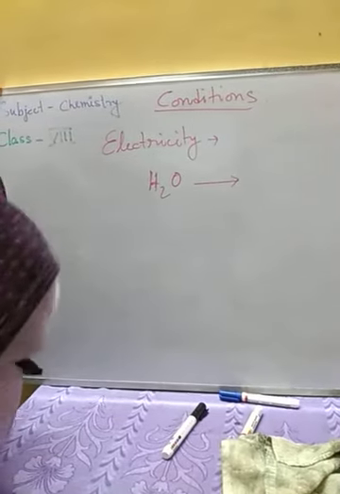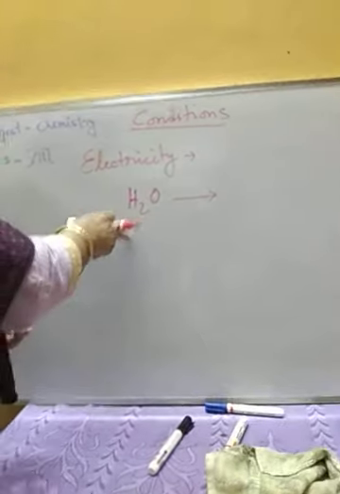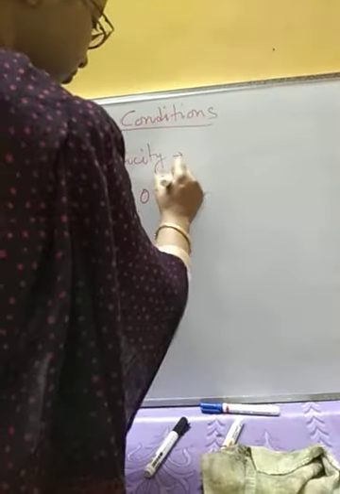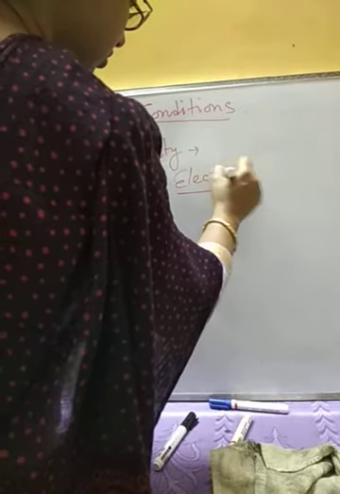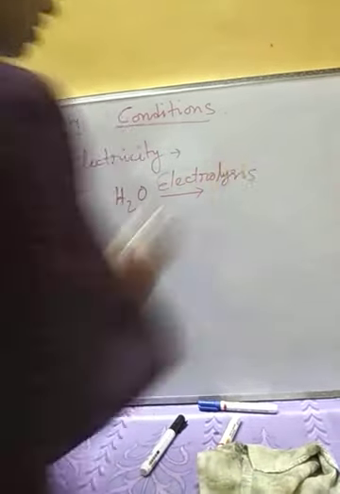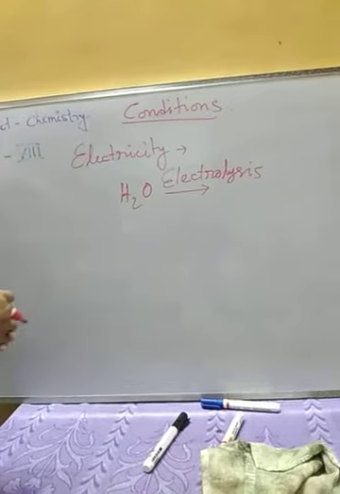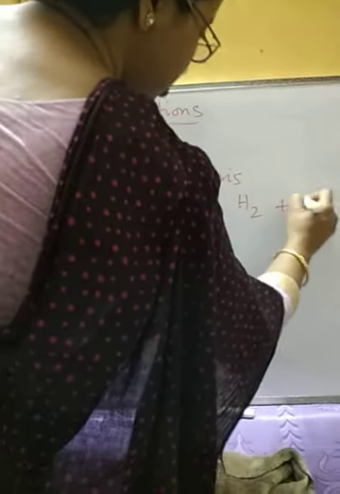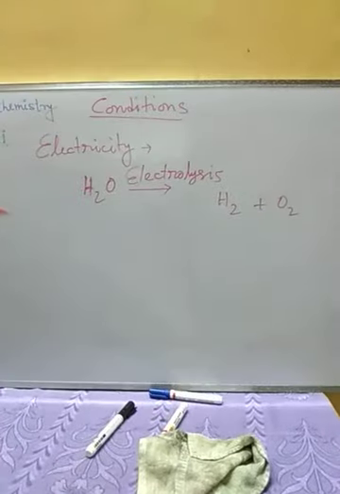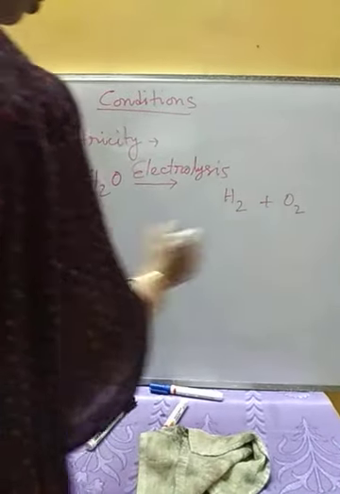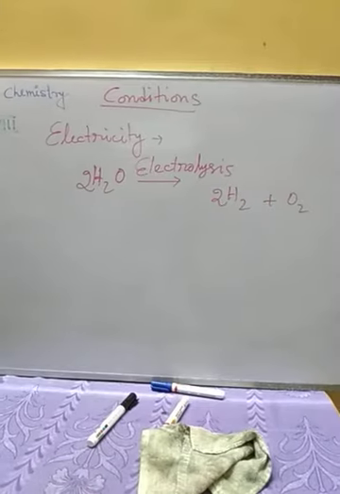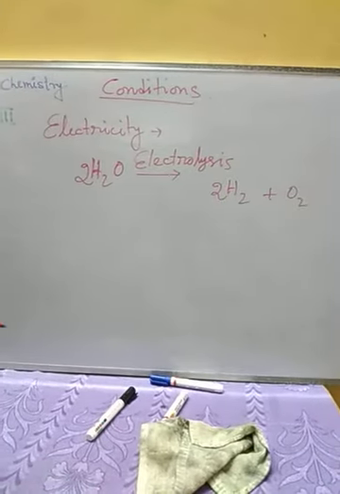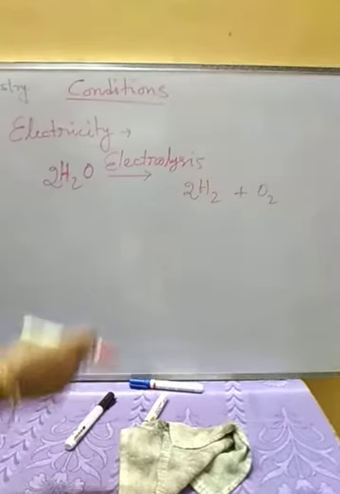So when we are passing electricity through this water, this is called electrolysis process. In presence of electricity, water will break down to produce hydrogen and oxygen. Okay, so here from 2 water molecules we are going to get 2 molecules of hydrogen gas and 1 molecule of oxygen gas.